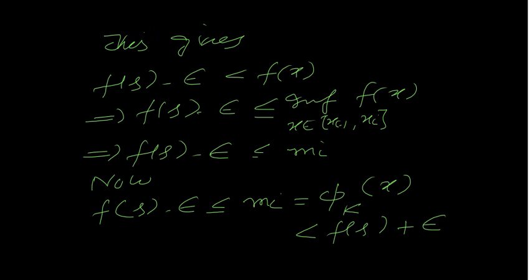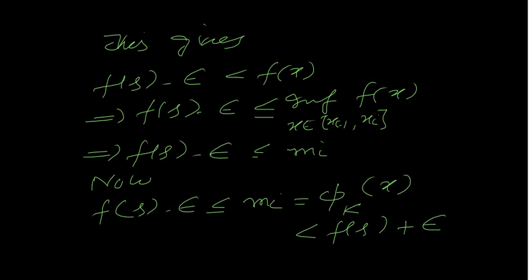the mod of f of k minus f of s, so this is the mod of phi k of s minus f of s.